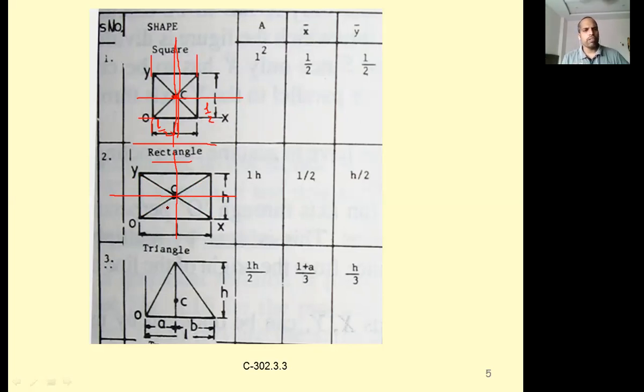How much it will be: generally half of the side. If you think that the side is L and the height is H, for example, its distance from here to here is L by 2, right? And from here to here it is H by 2.